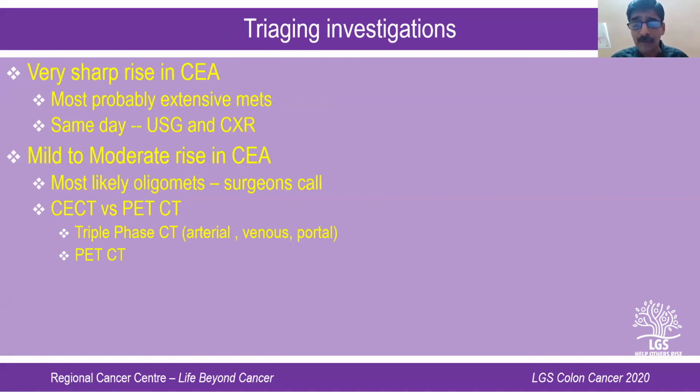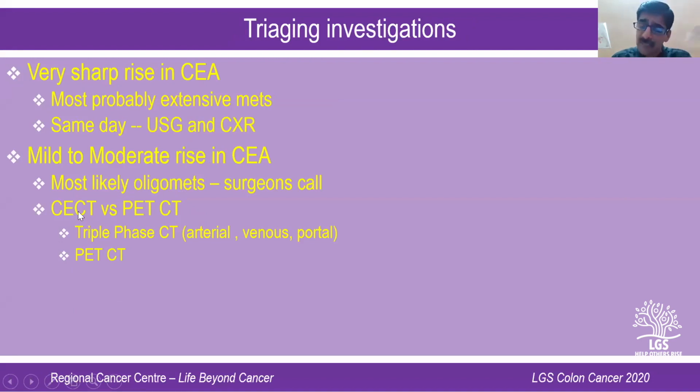The thumb rule that we follow in our OPD is that if it's a sharp rise, you are expecting multiple metastases. So you can do an ultrasound and chest X-ray because these are two investigations which you get on the same day itself. So you can decide what the patient is going through on the same day itself. But if it is only a mild to moderate rise in CEA, you're looking at a patient who may have a small lesion in the lung or the liver. Your ultrasound or chest X-ray may not suffice. You have to go by what is known as the CECT or PET scan.